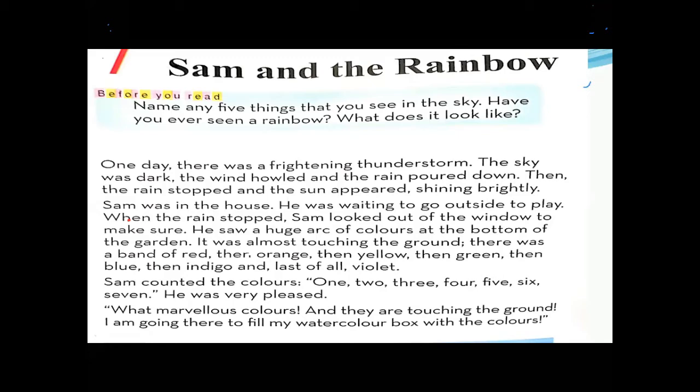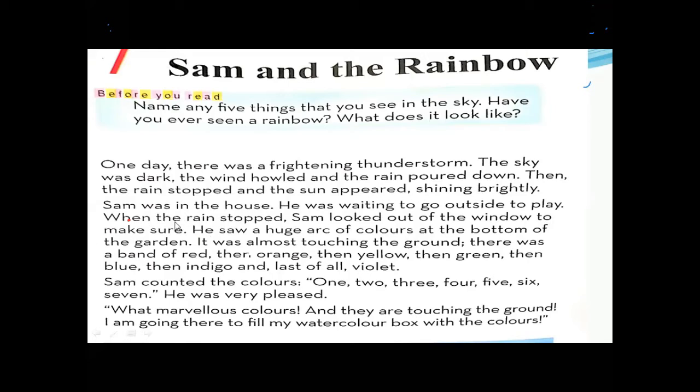When the rain starts, it tends to come to an end. When it has started, it must stop. The rain stopped and the sun appeared. After the rain stops, what comes? Definitely the sun appears, shining brightly.